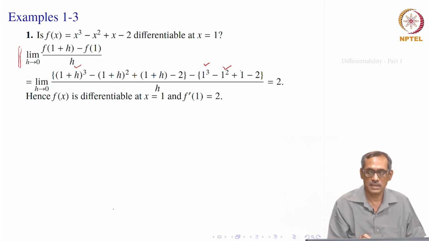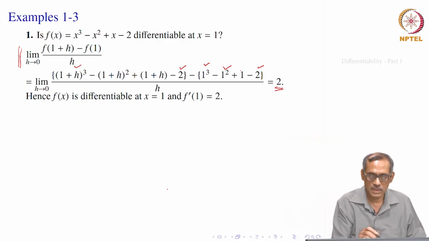So, that takes away 1 and h remains, and minus 2 and minus 2 they cancel. So h is always there. Now, we can cancel this h and simplify. So, that would give rise to answer will be 2.